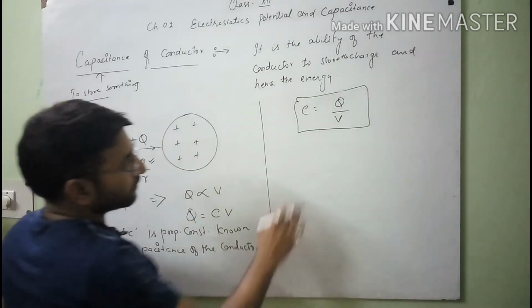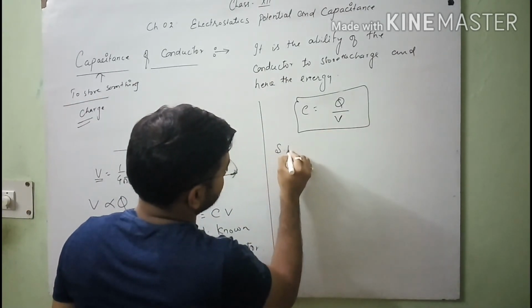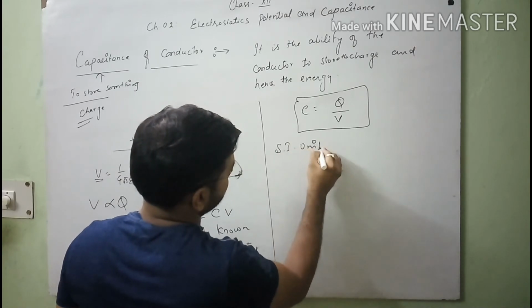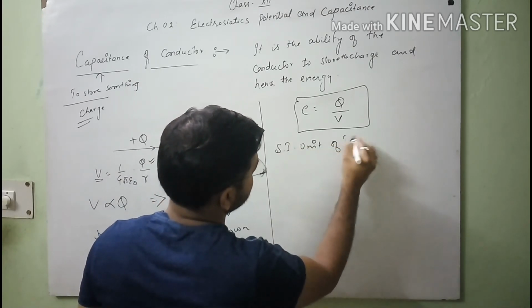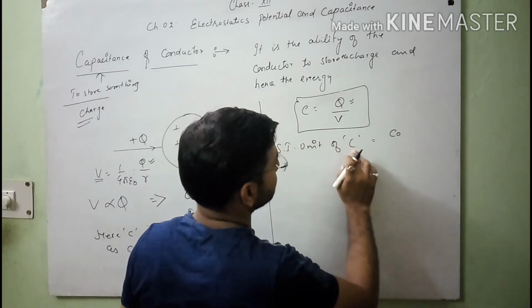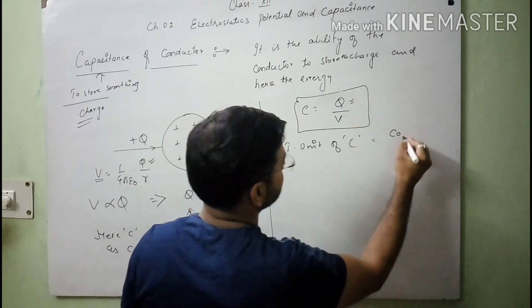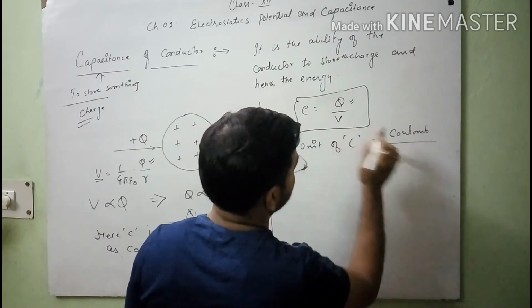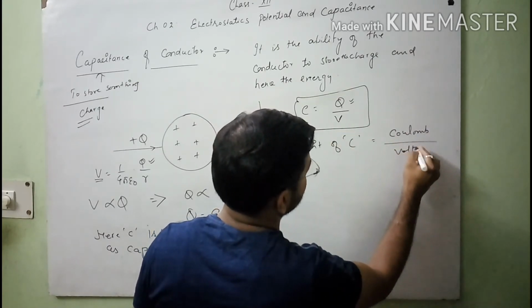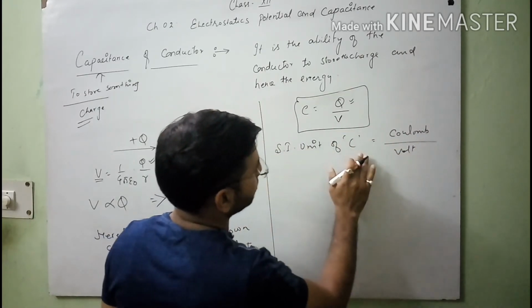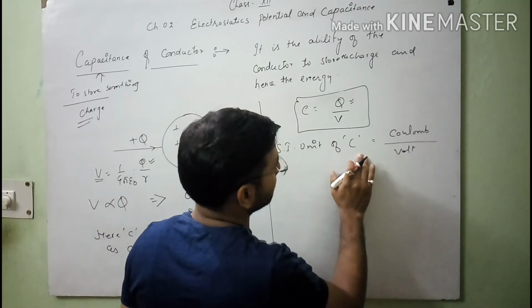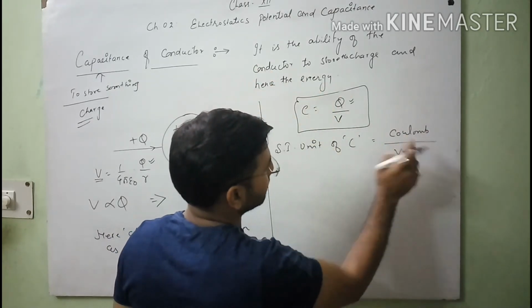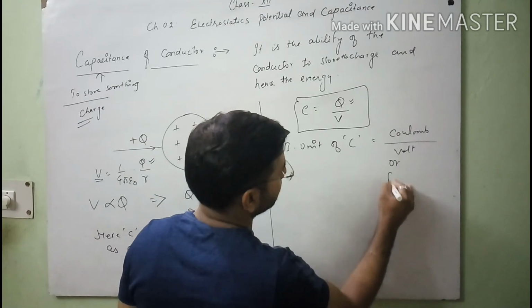The SI unit of charge is Coulomb and the SI unit of electric potential is volt, so the SI unit of capacitance is Coulomb per volt or Farad.